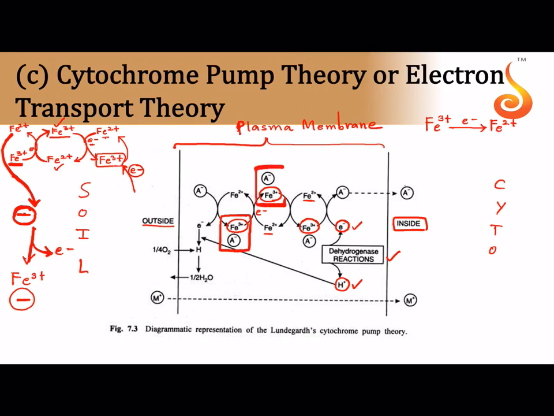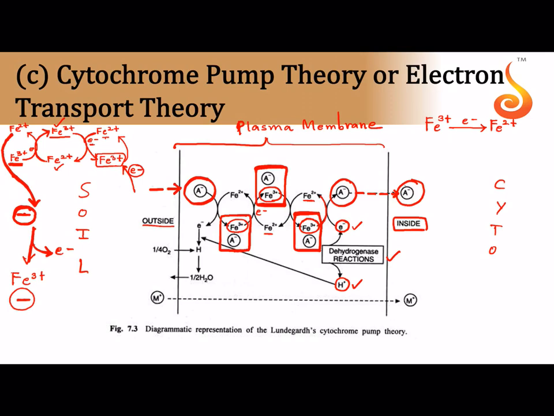The Fe3 plus will carry this anion. Again it goes towards the surface, the inner side of the cell membrane. It carries this anion, and finally you can see here it is getting reduced into Fe2 plus, and it is giving away this anion, and the anion is released into the cell cytoplasm. It took this anion from the outer side, that is from the soil, and combined with that anion in the form of Fe3 plus. It took it all the way into the cell, and here finally it gave away the anion back into the cytoplasm.